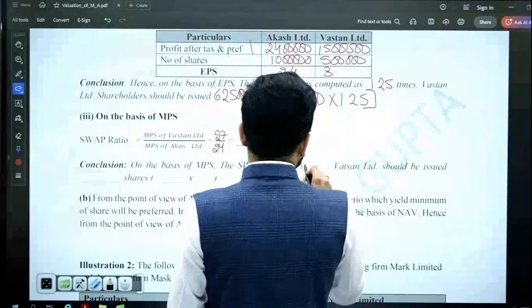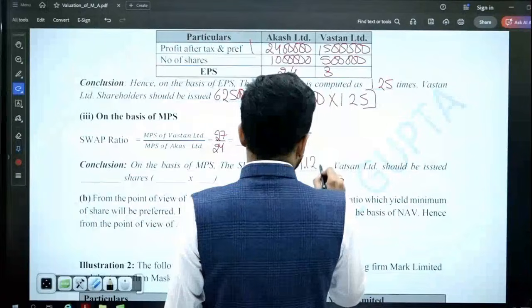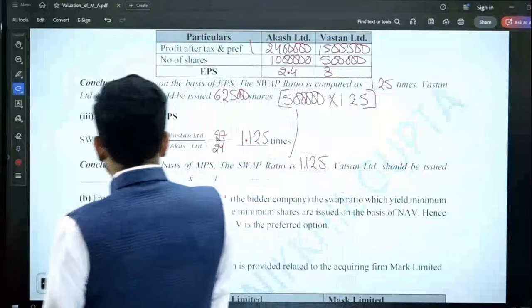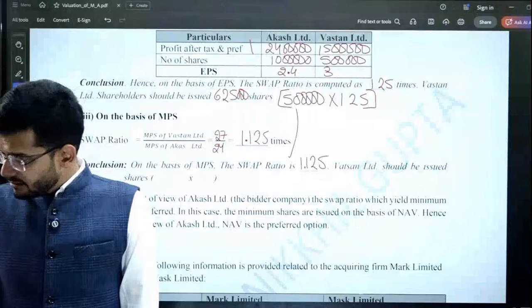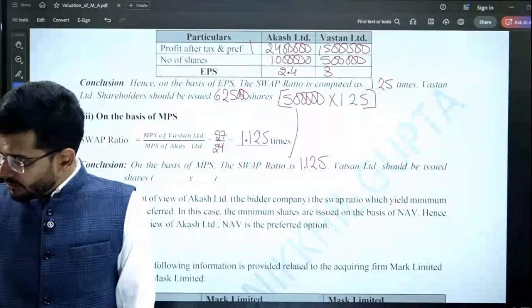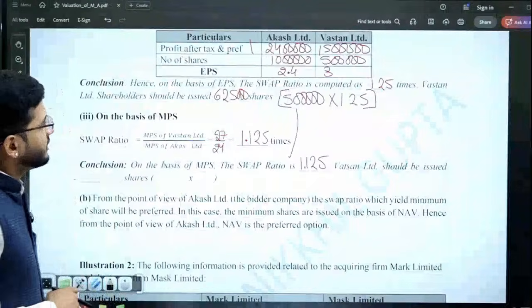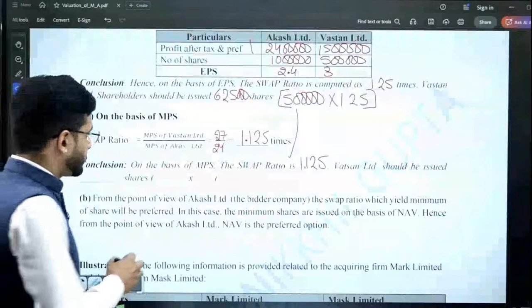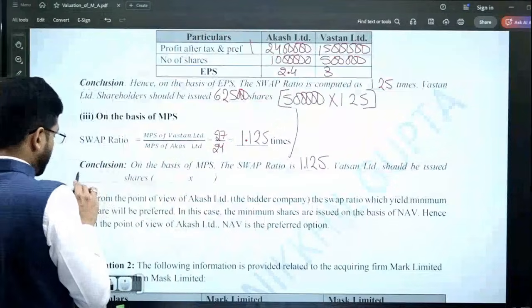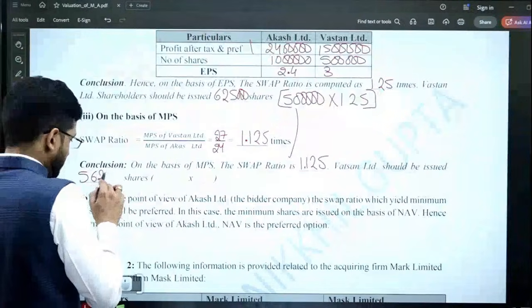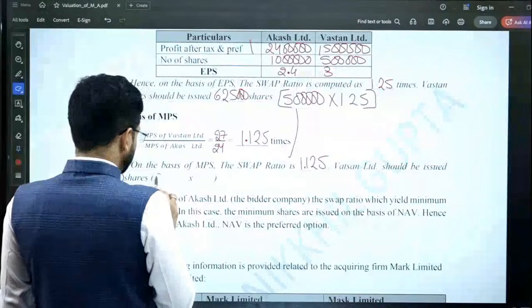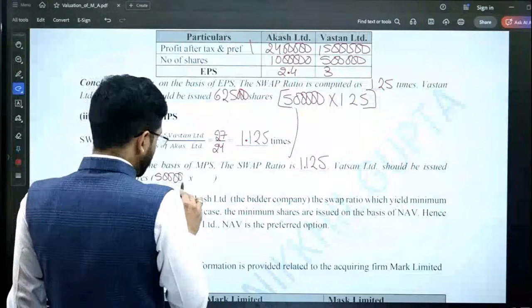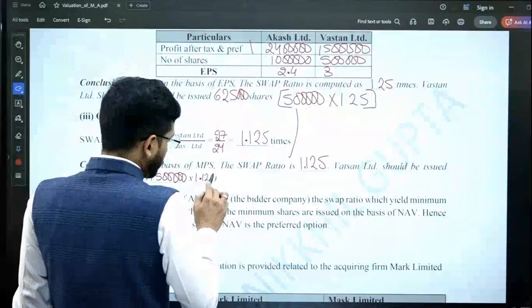Here the swap ratio is 1.125, and Watson Limited should issue how many shares? 5 lakh multiplied by 1.125 gives me a figure of 5,62,500.